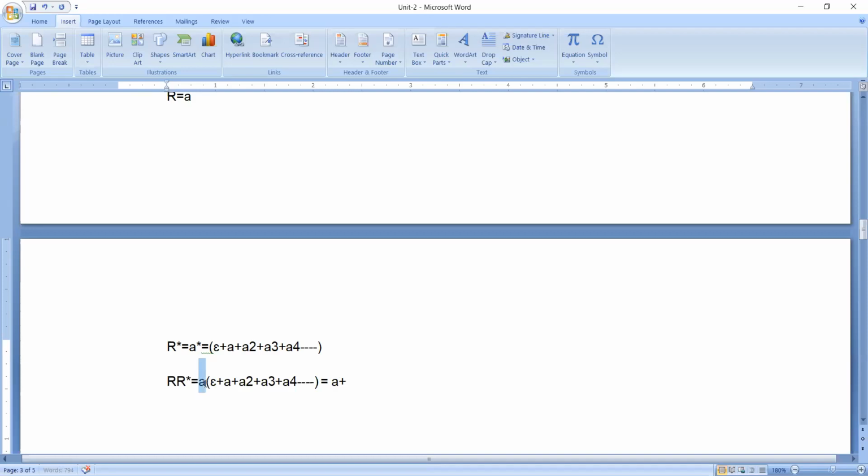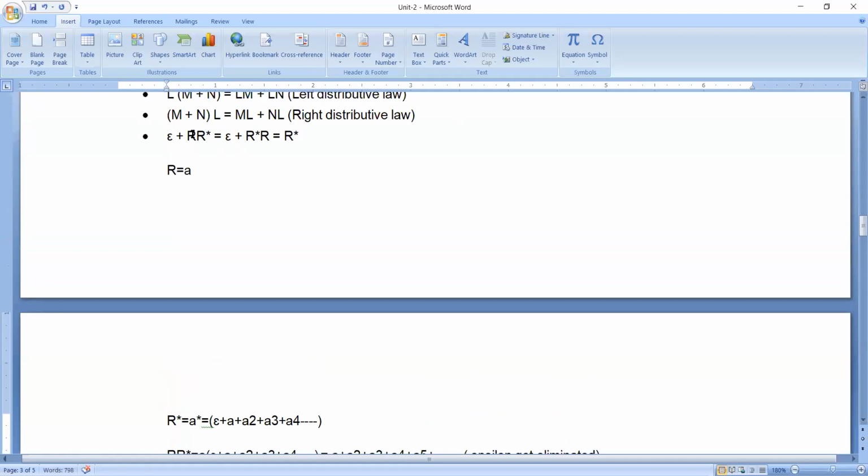Then A is multiplied with A. What is the answer? You will get A square. Then A multiplied with A square gives A cube. Then A power 4, then A power 5, and so on. So if you look at this, as a result of this R R star operation, what has been eliminated? The thing which has been eliminated is epsilon. Epsilon got eliminated.